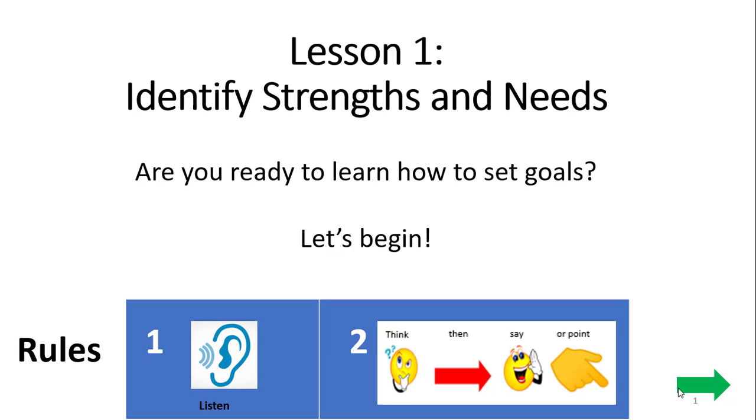Rule number 2, be ready to think and then say or point to an answer when you see this emblem about think, then say or point. Also, you'll see a symbol like this down in the bottom left-hand corner. That means you have some choices to make, so make some choices. Say your answers out loud or point to them on your screen. Okay, you know the rules.